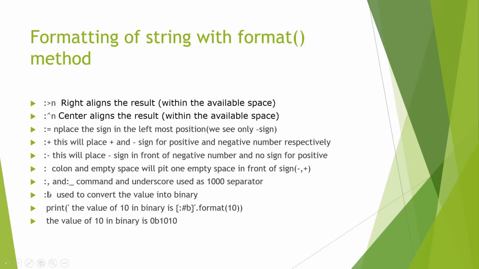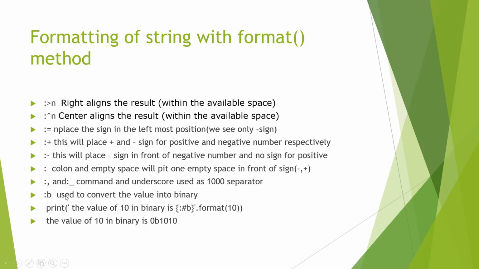Then we have colon comma and then colon underscore. What it does is, when we write any big number, after every 3 digits it will put one comma or underscore. Then we have colon b.